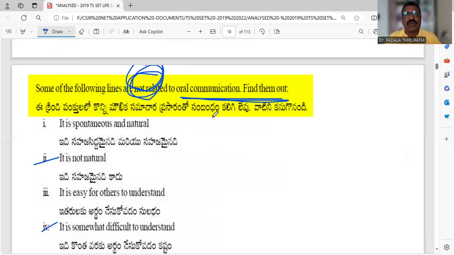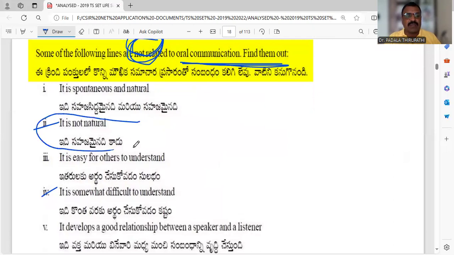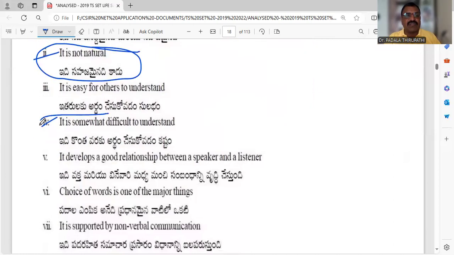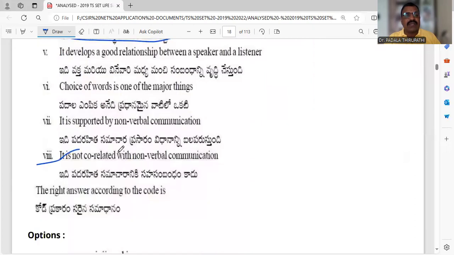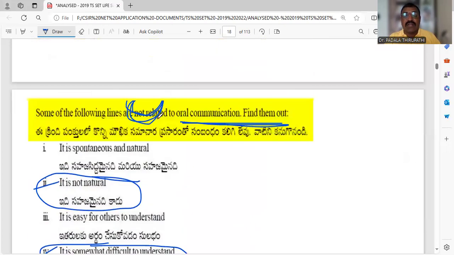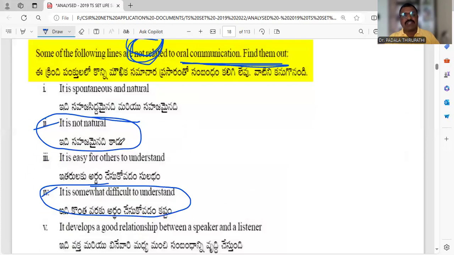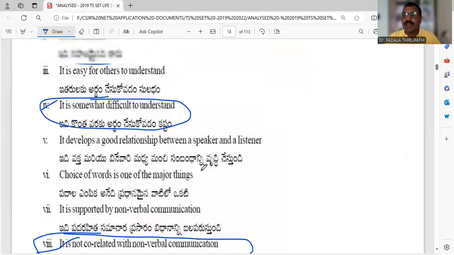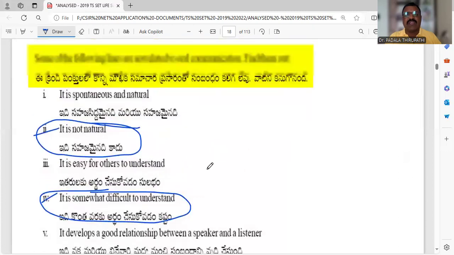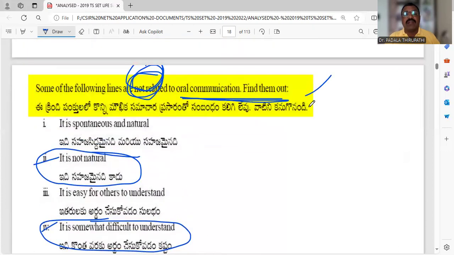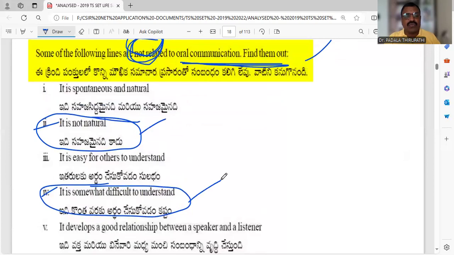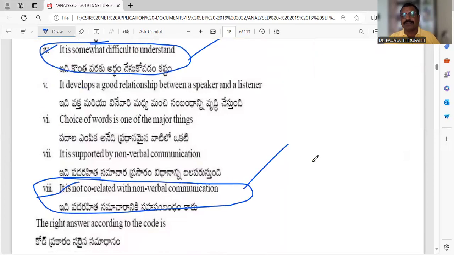So the question is which is not related to oral communication. It is not normal. It is somewhat difficult. And it's not correlated with non-verbal communication. So the not related options are 2, 4, and 8. Remaining are related to oral communication.